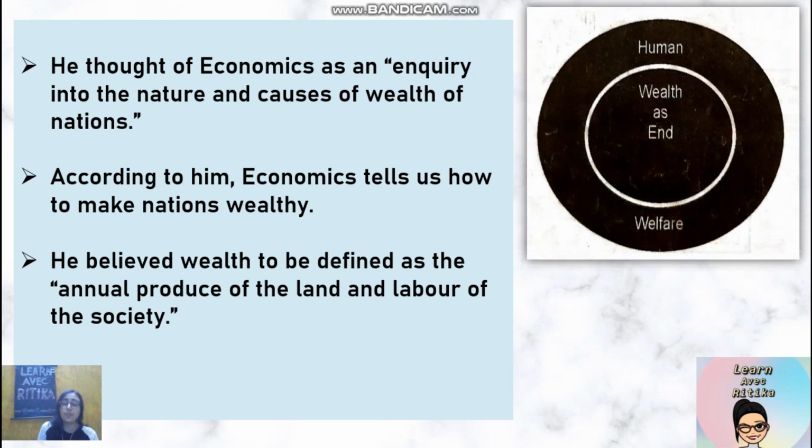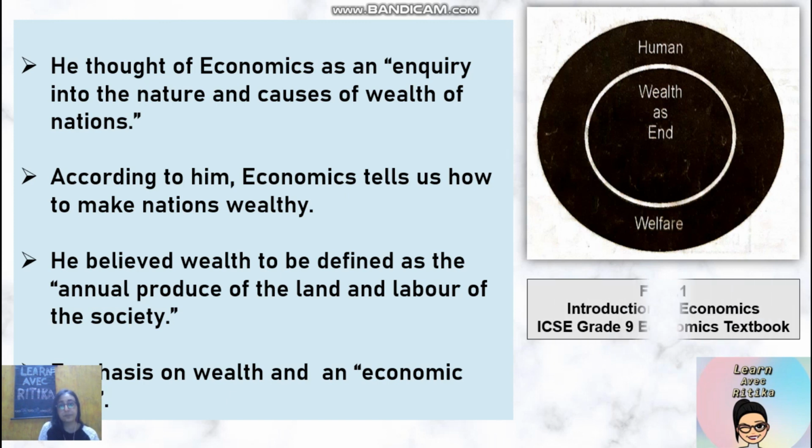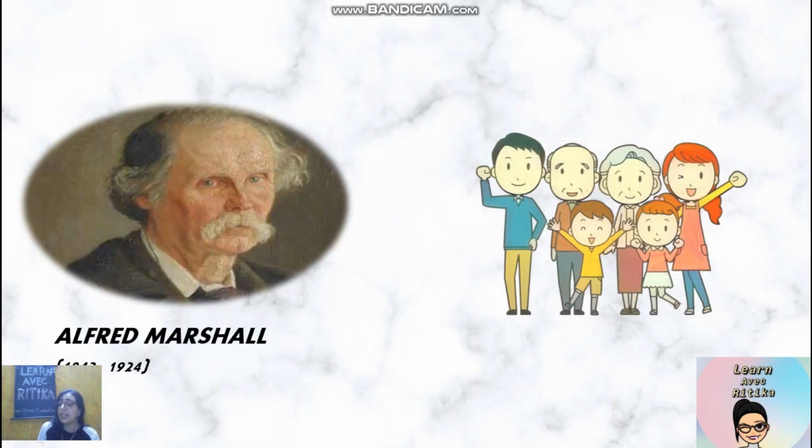As you can see in the image on the right side of the screen, wealth is the central focus point. So his emphasis was more on wealth and the growth of an economic man. Now, what is an economic man? An economic man is a self-motivated man who works for his personal benefit. Now, that was Adam Smith.